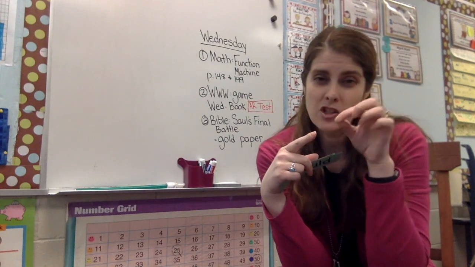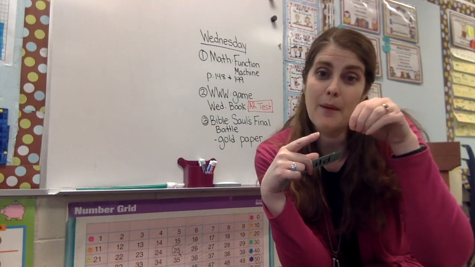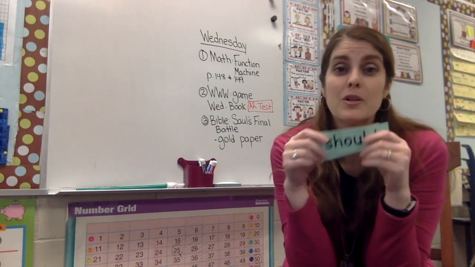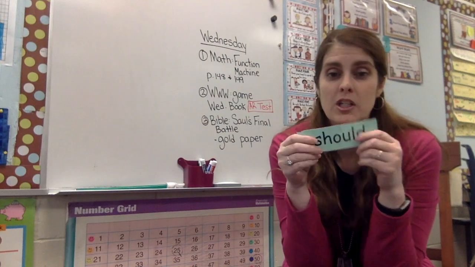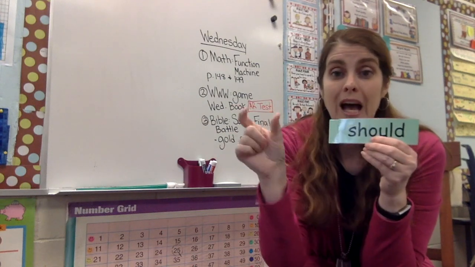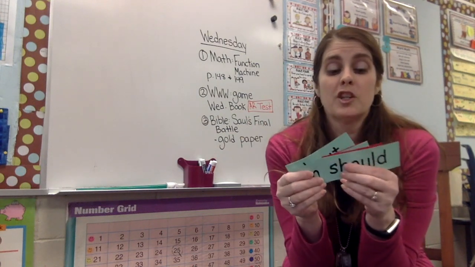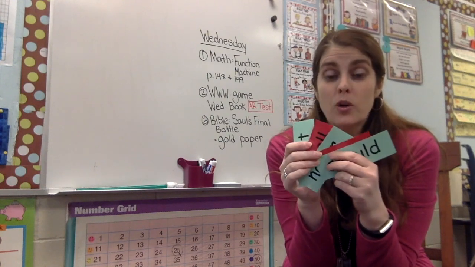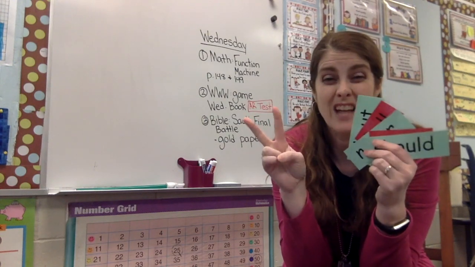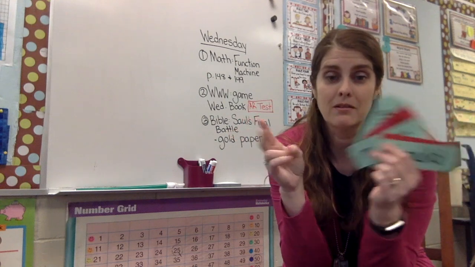All right, Mrs. Vanderkamp and I put in your little baggie that we sent with you, the one that had the fasteners that you used for putting your skeleton together, some papers in there, little cards. You're going to write each word on one of those cards. So there's 5 words, so you're going to write each word 2 times for 10 cards, right? 5 and 5 is 10, right?